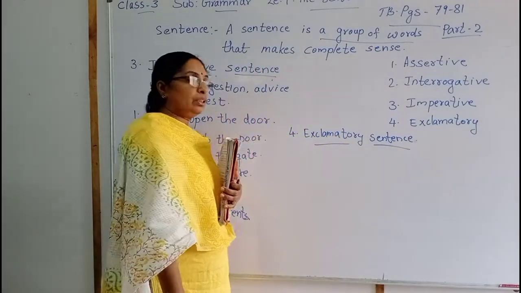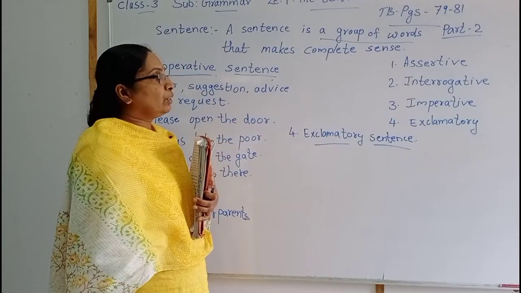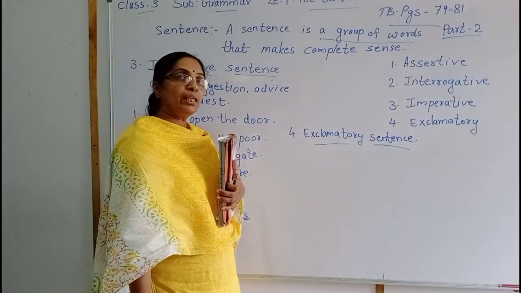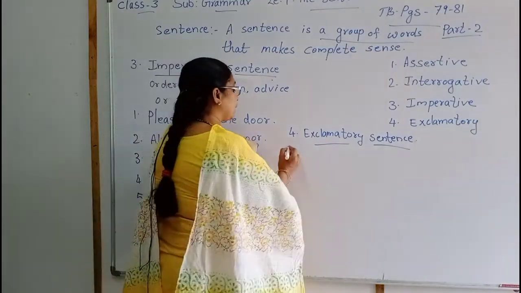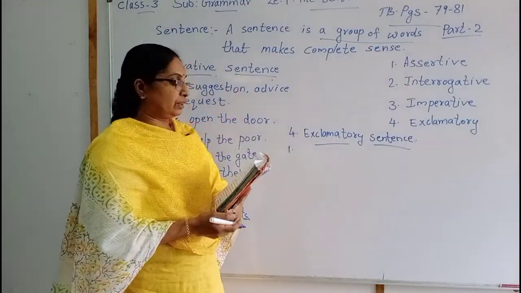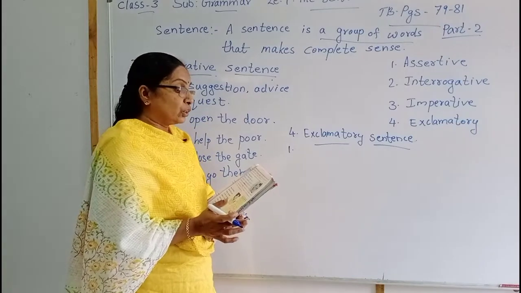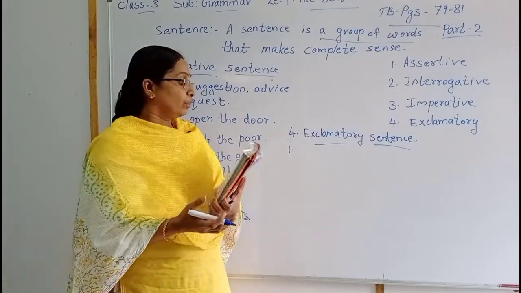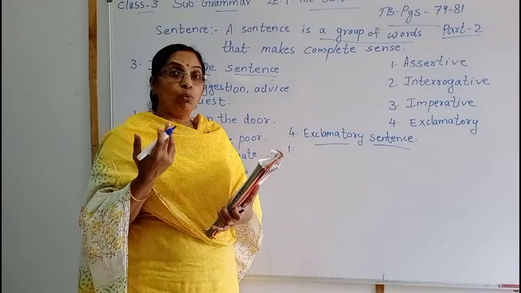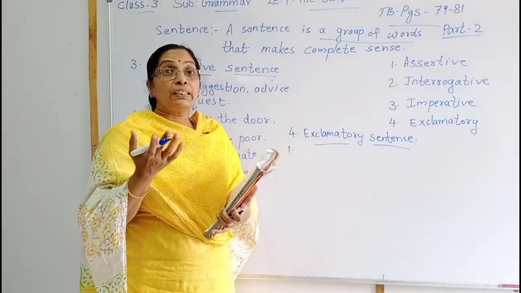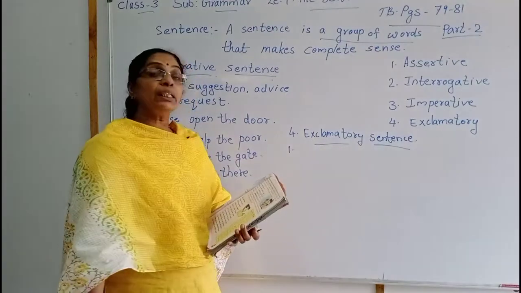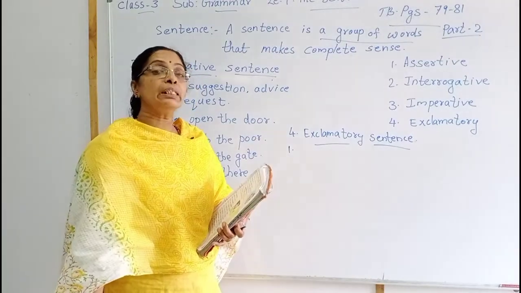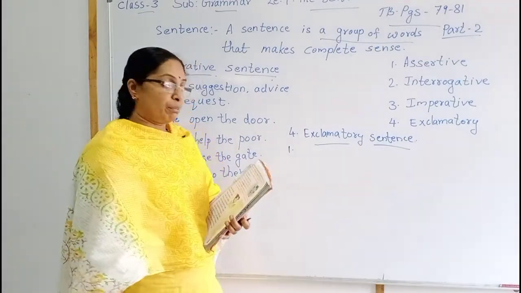Three we completed here, children. Assertive, interrogative, imperative, and now exclamatory. Exclamatory sentences show surprise. How, what, such words we are using. We are using how, oh what, surprises. We are getting surprise. That is only exclamatory sentences. We should use the symbol of exclamatory.